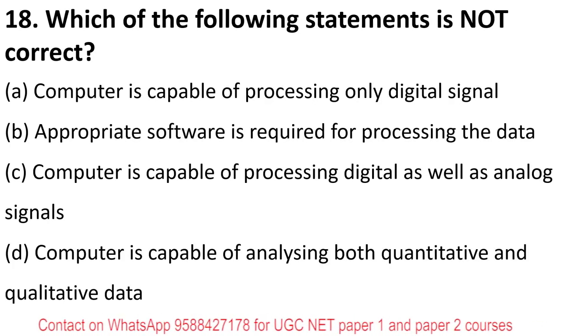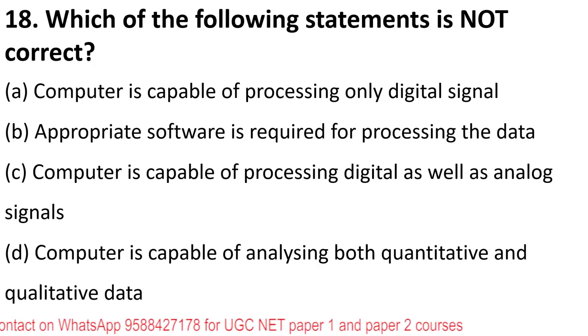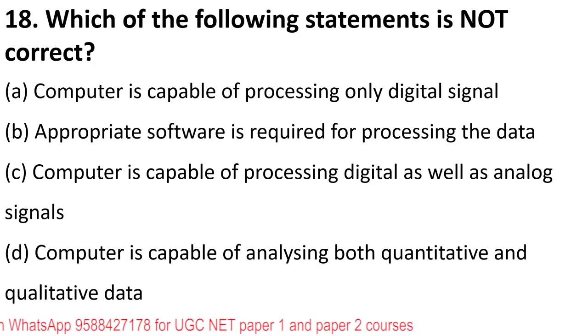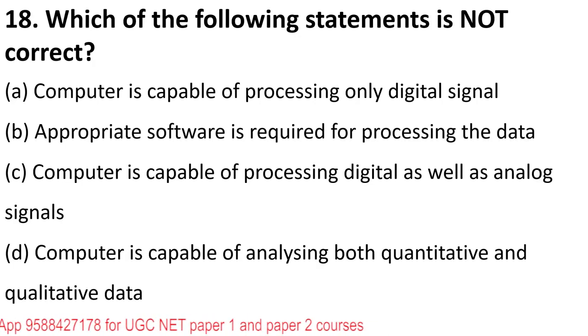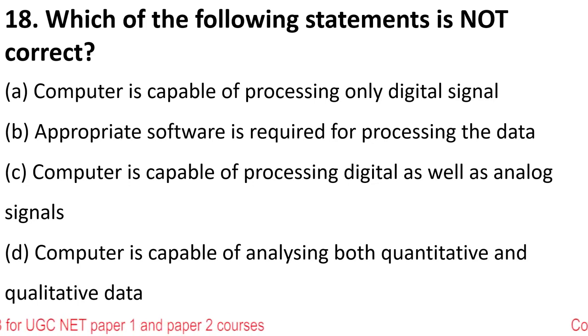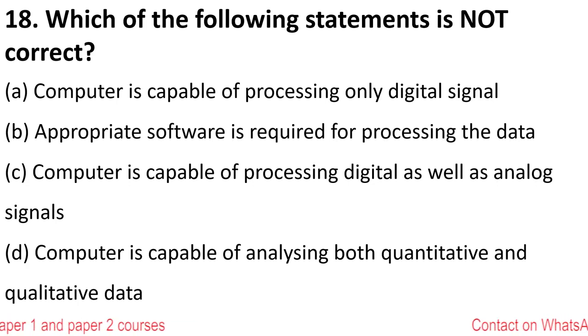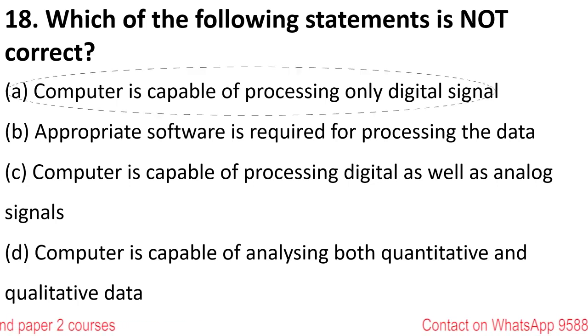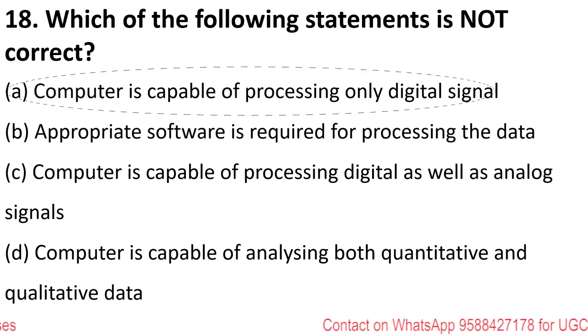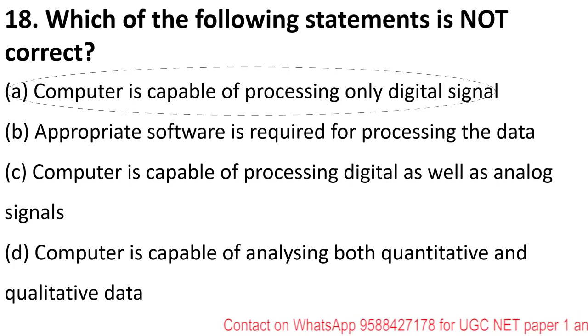Next is which of the following statements is not correct? Option A is computer is capable of processing only digital signals. So this is not right. A computer can process both digital and analog signals. There is something called hybrid computers, that can process analog signals as well. So that means this option is incorrect, right?